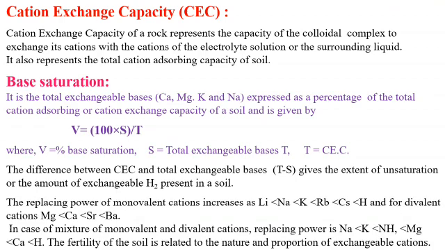In a mixture of monovalent and divalent cations, sodium has less replacing power compared to potassium, potassium has less replacing power compared to the ammonium cation, ammonium has less replacing power compared to magnesium, then calcium, and the last one is H. The fertility of soil is related to the nature and proportion of exchangeable cations.